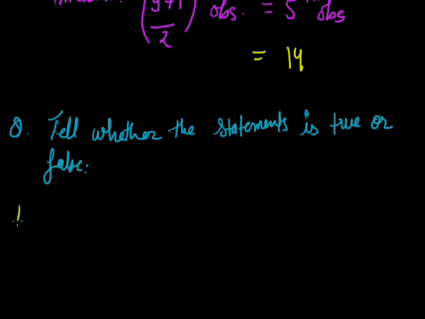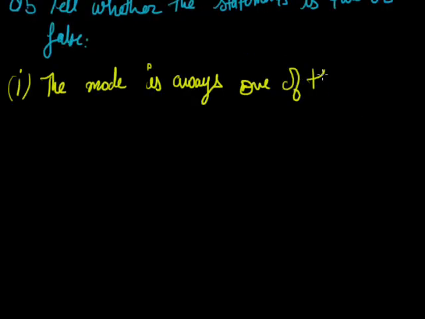Now the first part is, the mode is always one of the numbers in a data. That is, mode is always one number of the numbers in the data.